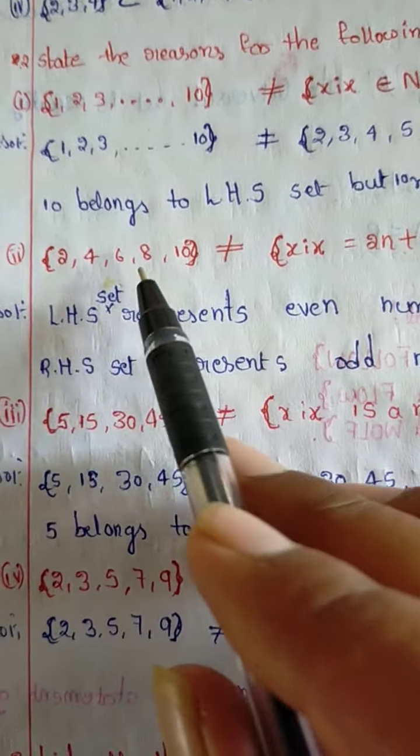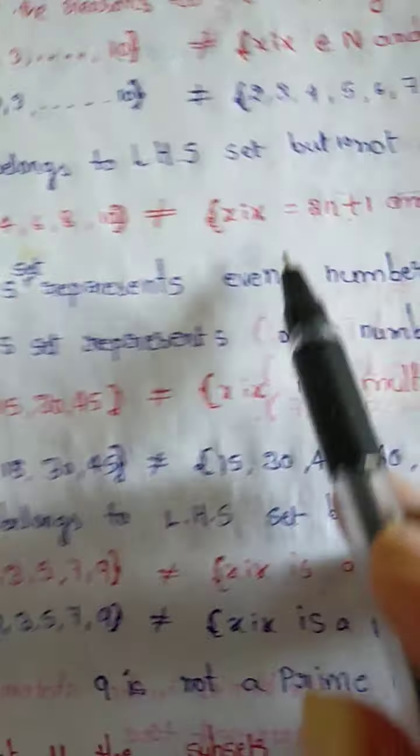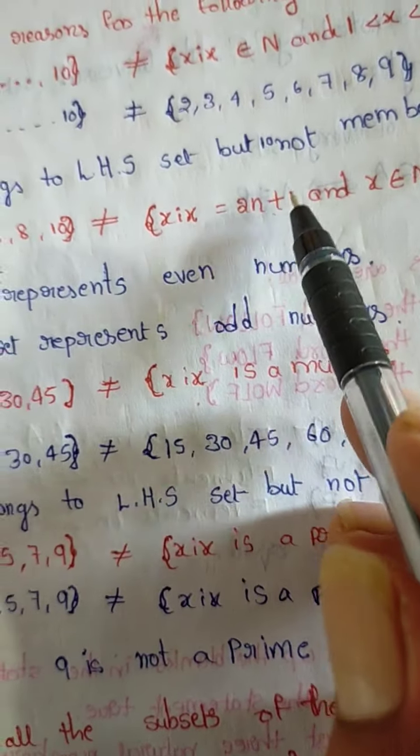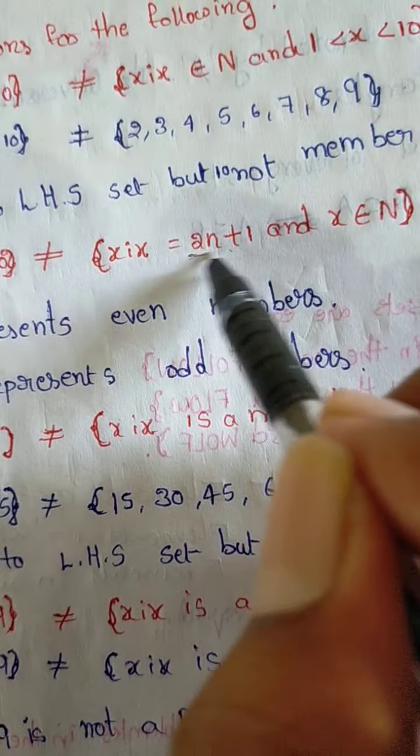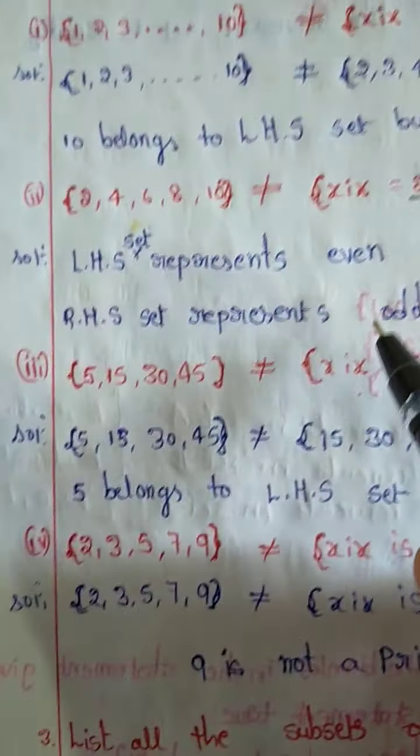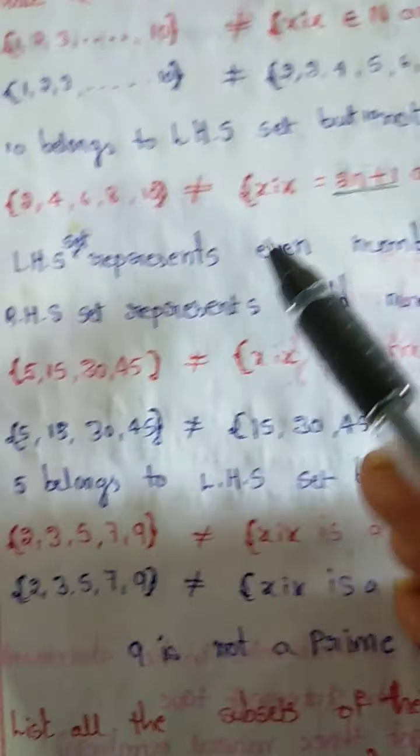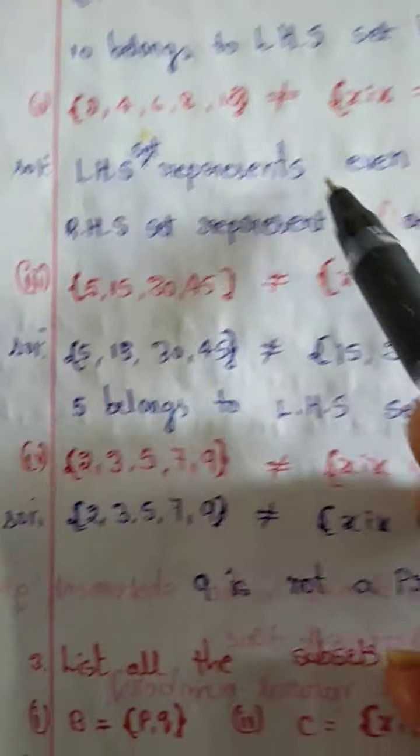The LHS set represents even numbers, but the RHS represents odd numbers. This is the odd number symbol. Odd numbers: this is 2n plus 1. This is the odd numbers. This is the formula 2n plus 1, the formula for odd numbers. This is the reason they are not equal.